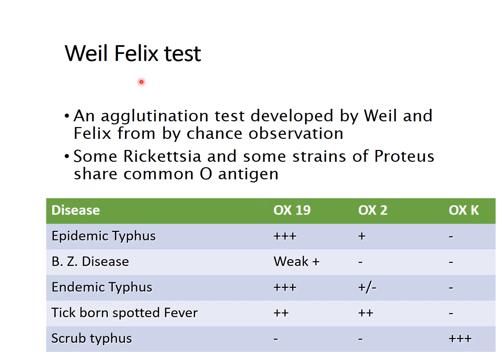The Weil-Felix test is an agglutination test which was developed by Weil and Felix from a chance observation. It is based on the principle of antigenic cross reactivity, wherein some rickettsia and some strains of Proteus share a common O antigen, and hence we can detect the antibody against rickettsia using the antigens of Proteus.